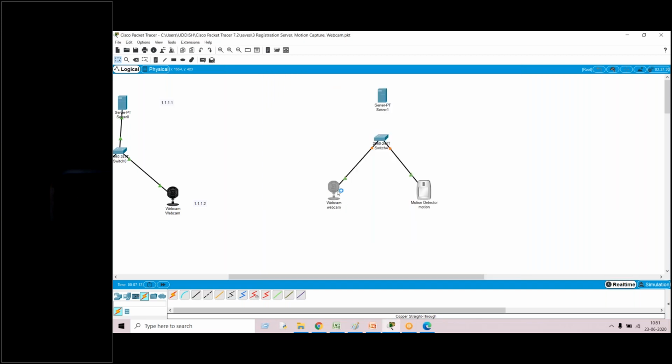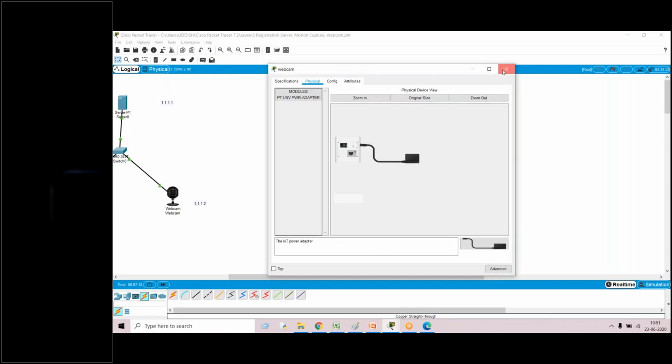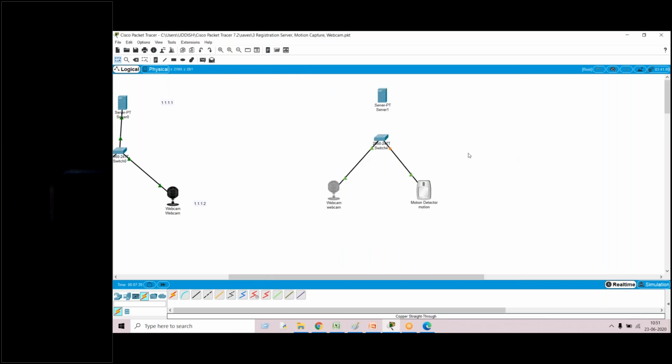Like that, you can see even in the webcam. Go to Physical and check what the ports are, or whatever the hardware part is. If you are interested in knowing the hardware part, you can just check it. Now simultaneously, I'll use the same cable. Now I'll use the third port, and for the server I'll be using the port. So now with this, the connections are established between the network.